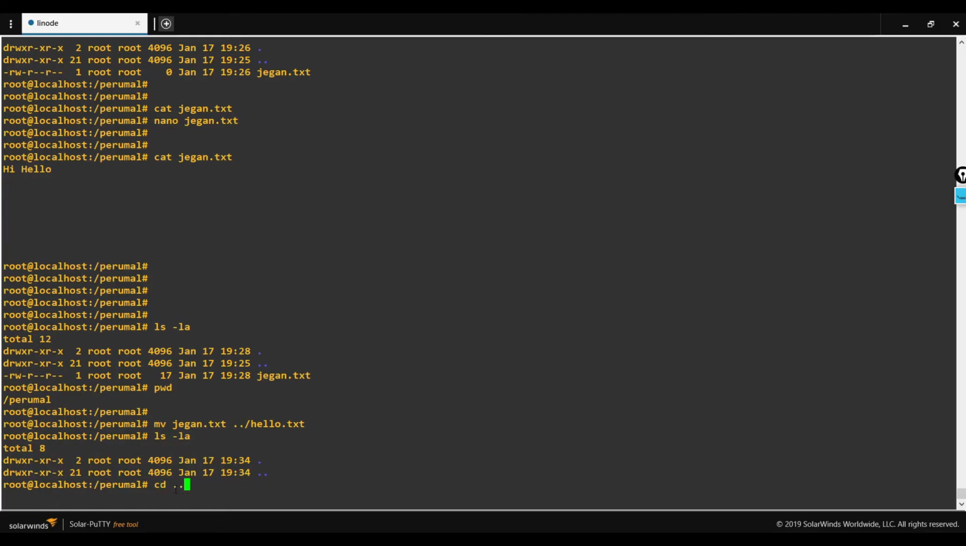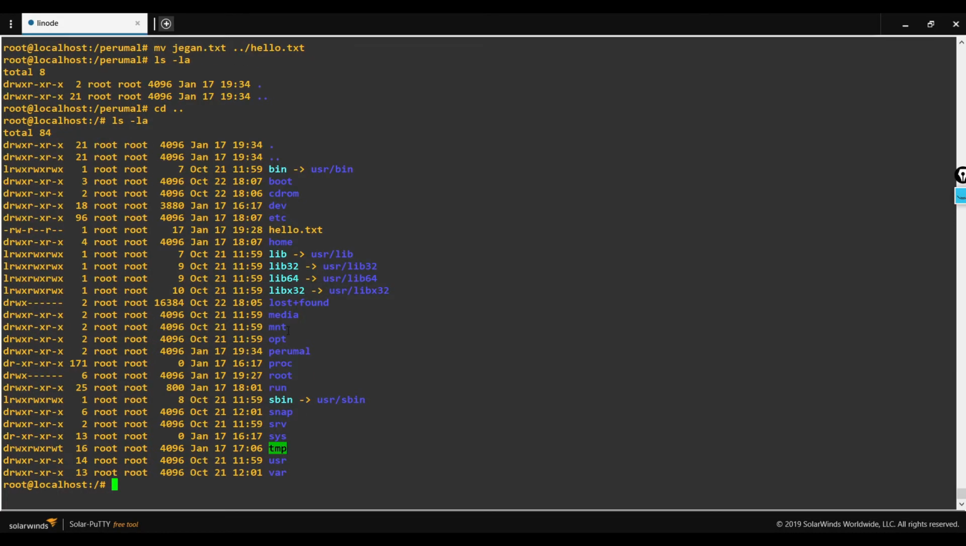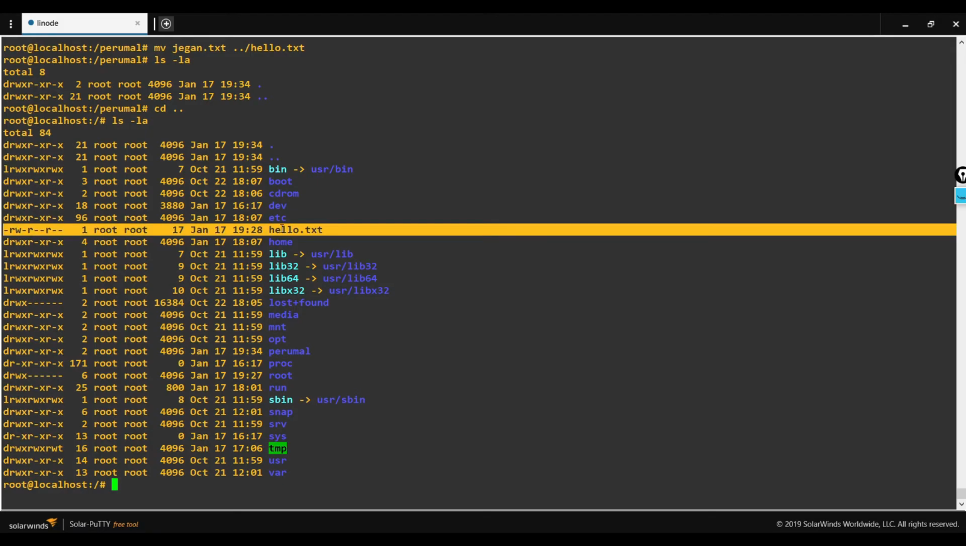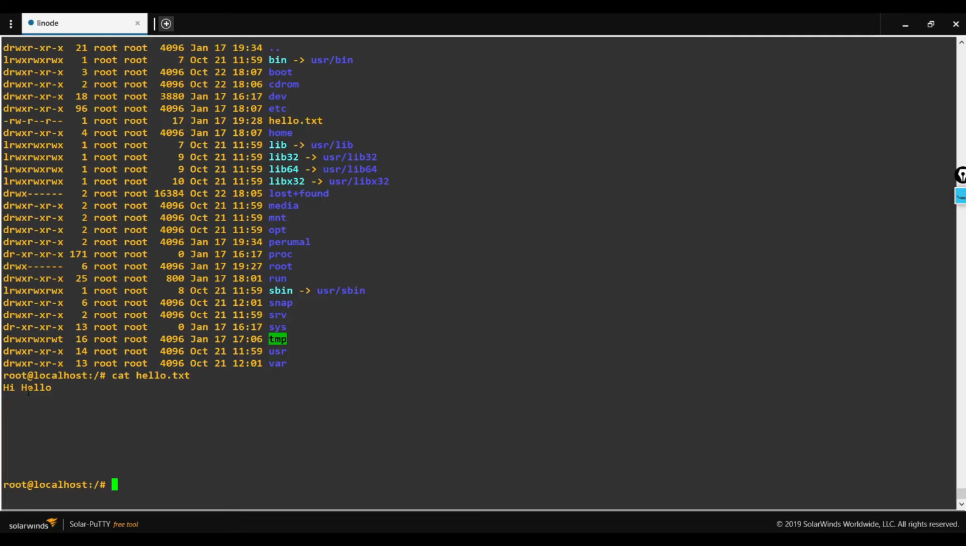I am changing the directory to my previous directory. Here I'll be able to see the file which I moved from the custom manually created directory. Let me read the content of the file. I already added some content into that file. I am able to see the same here.